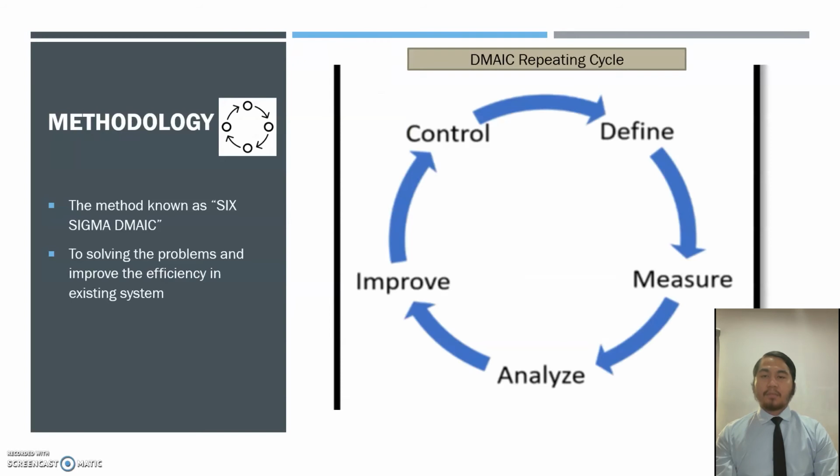Methodology. The method used for the project is Six Sigma DMAIC. DMAIC stands for Define, Measure, Analyze, Improve, and Control. This method is used to solve problems and improve the efficiency of an existing system. This is the DMAIC repeating cycle.